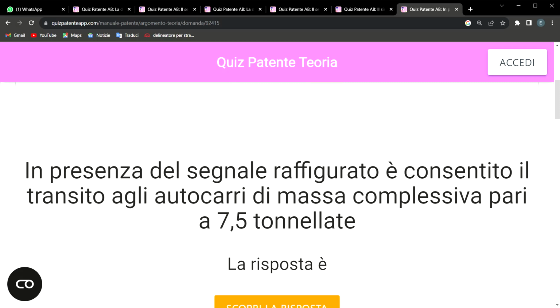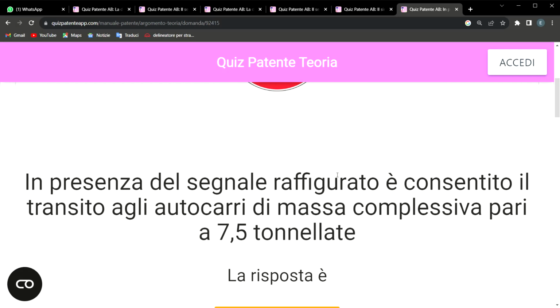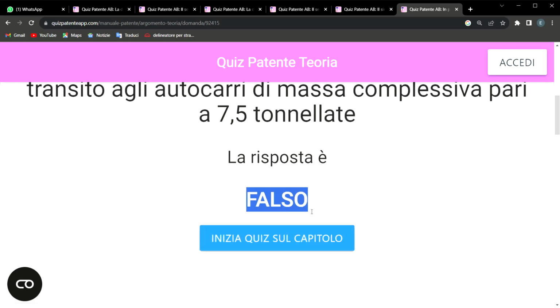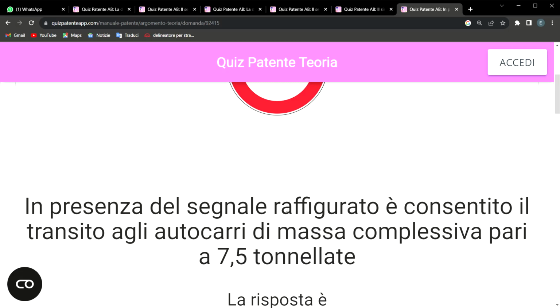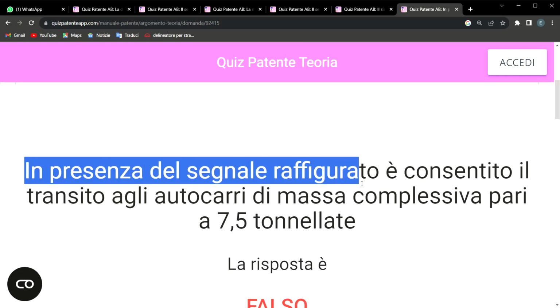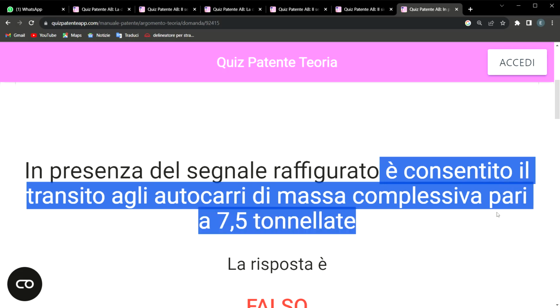Take note of that. And the question says, in presenza di segnale raffigurato è consentito il transito agli autocarri di massa complessiva pari a 7,5 tonnellate. Vero or falso? The response to this question is false. You can see it. The response says falso. Why is it falso? Because the question says that in the presence of this sign, vehicles of 7.5 are permitted to transit.